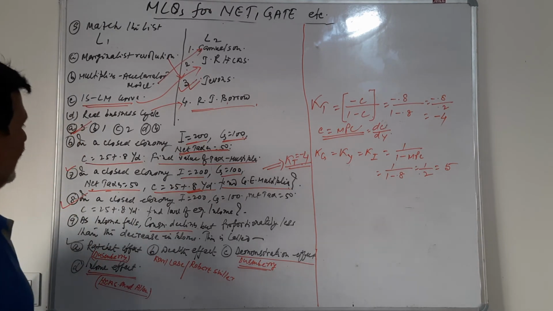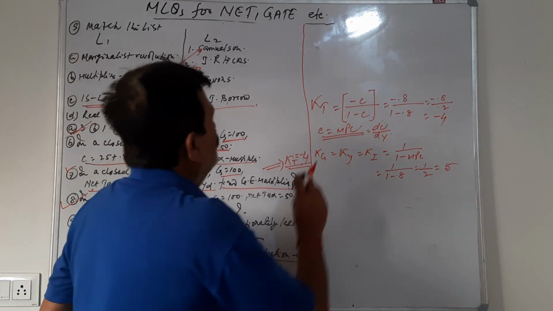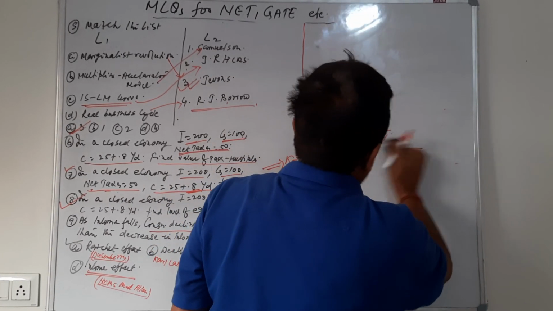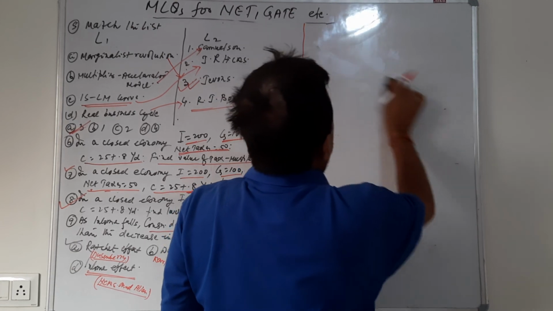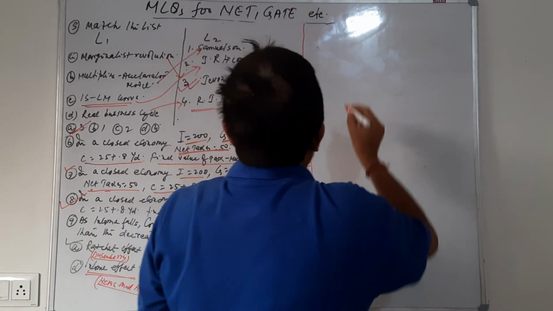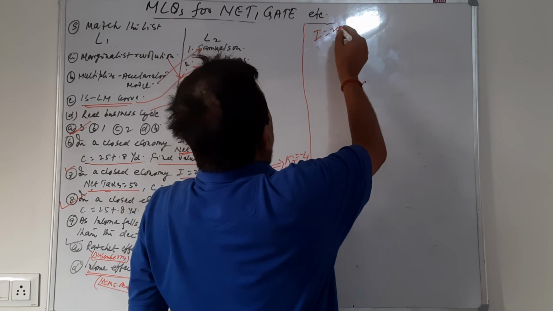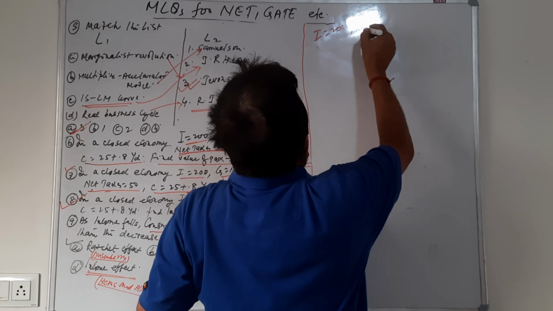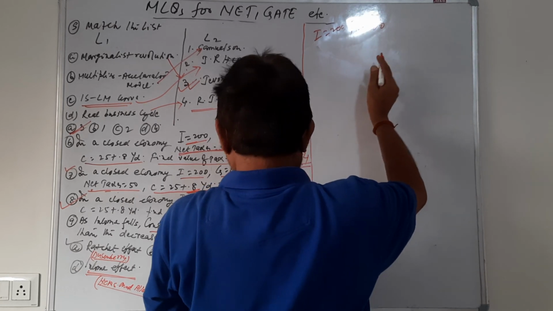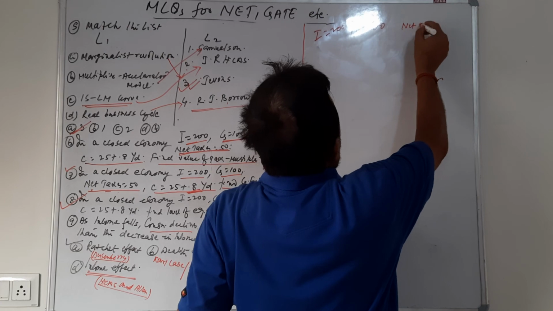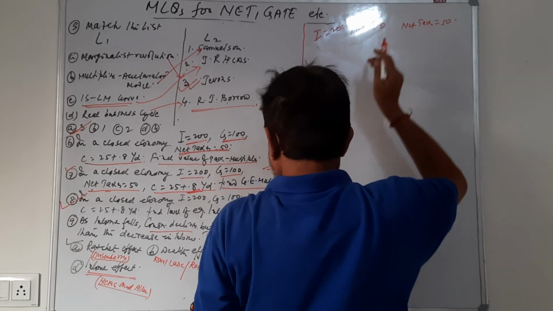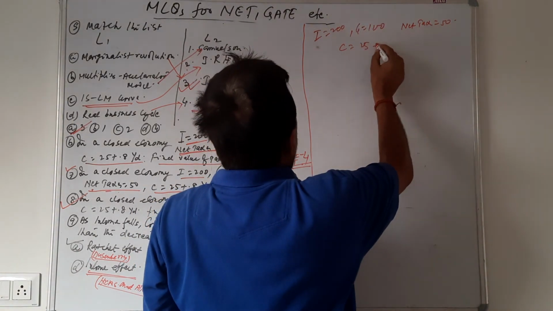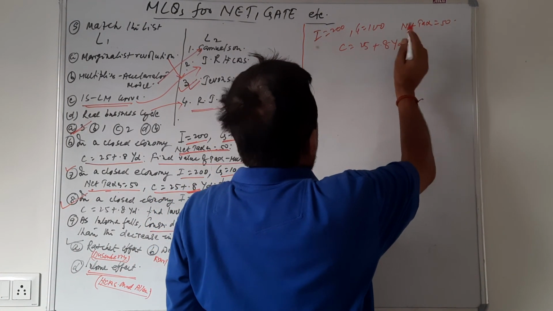Question number 8. In a closed economy, investment is 200, government expenditure is 100, net tax is 50, and the consumption function is 25 plus 0.8 YD.